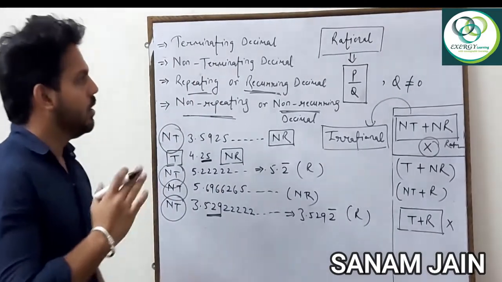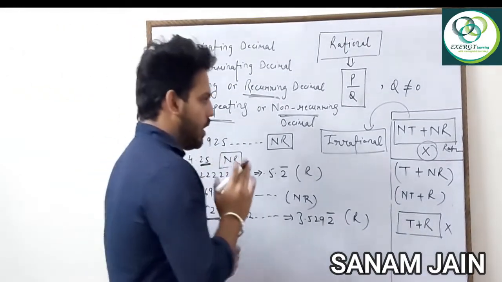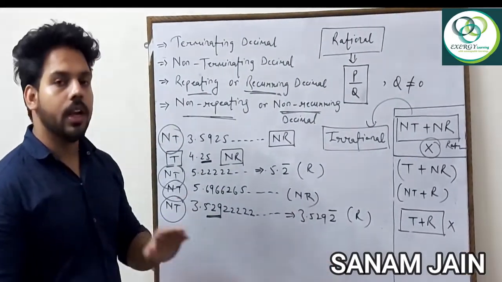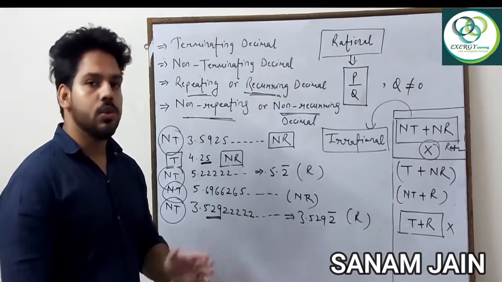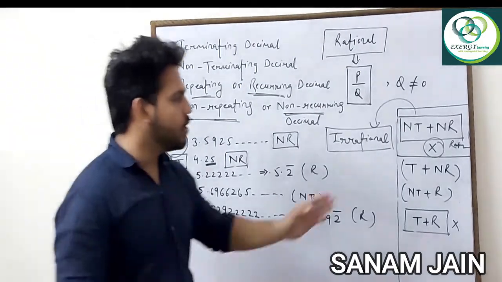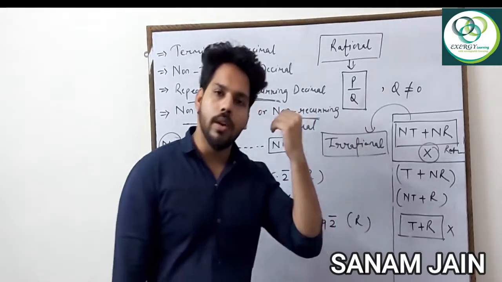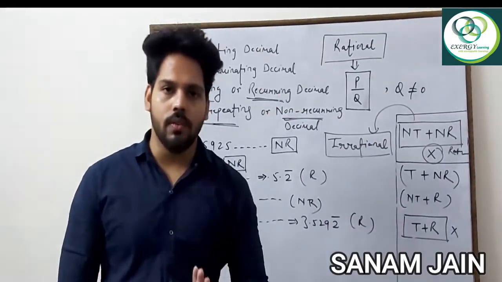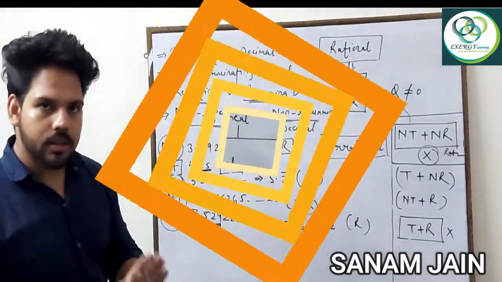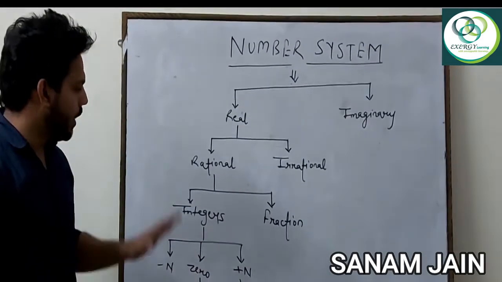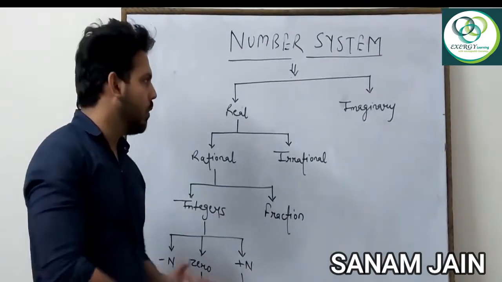Okay. So you are now getting what the difference is between rational and irrational. When the number is given in decimal form, directly you can check it. If the number is non-terminating and non-repeating, it is irrational. Otherwise, it is always rational. Okay. Thank you. So by using this diagram now, I am going to conclude about numbers.